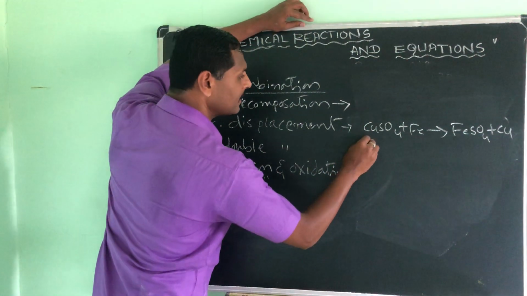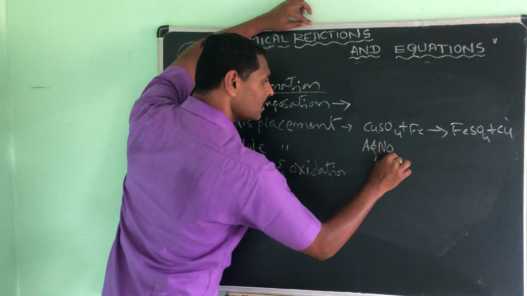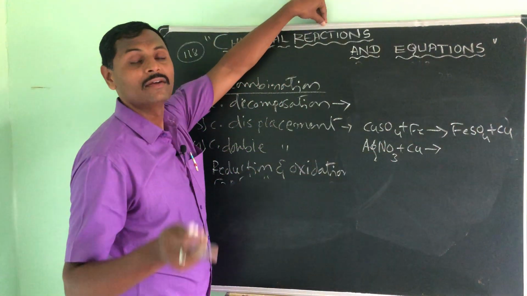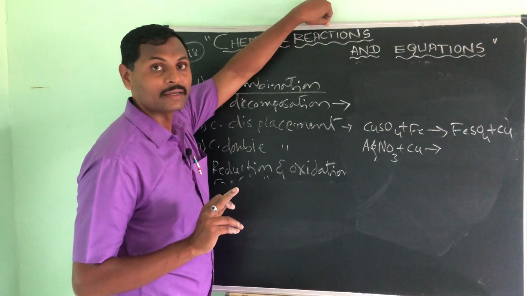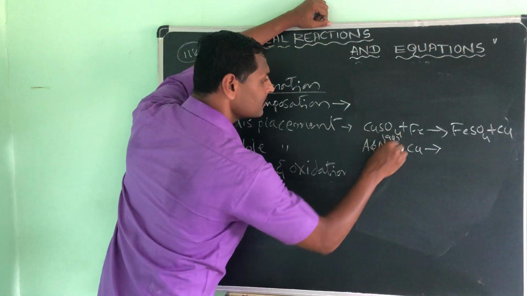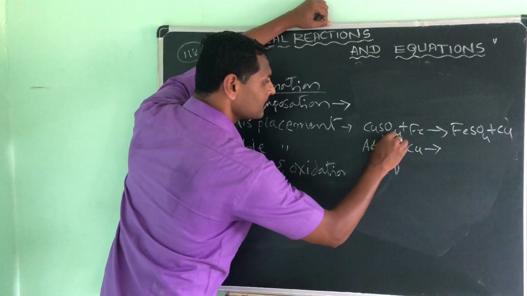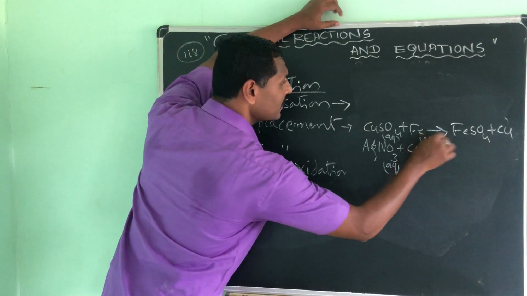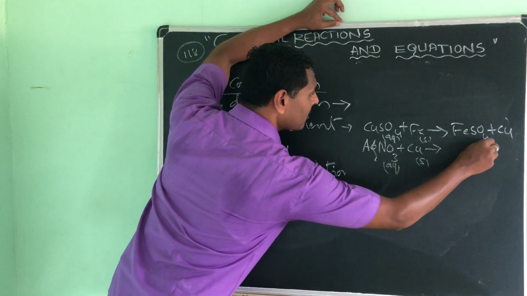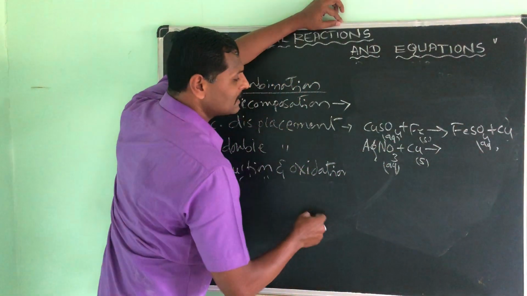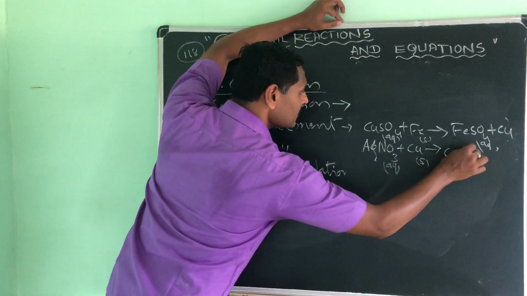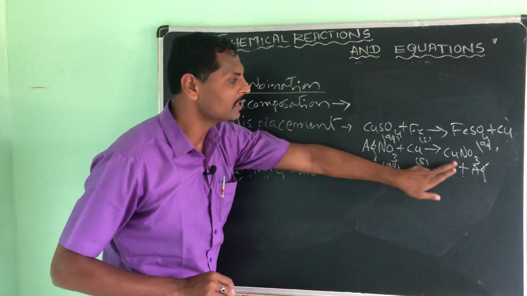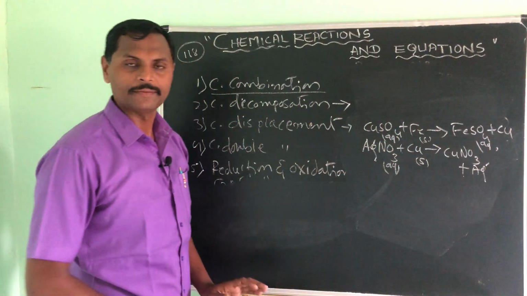If you take silver nitrate, AgNO3, plus if you put copper in this, these are all in the aqueous form, which means they are in solution form. Remember it. We call this the aqueous form. This is solid. Here you are getting the aqueous and a solid one. Once again, you will get copper nitrate and silver. Copper nitrate is aqueous and silver is a solid.